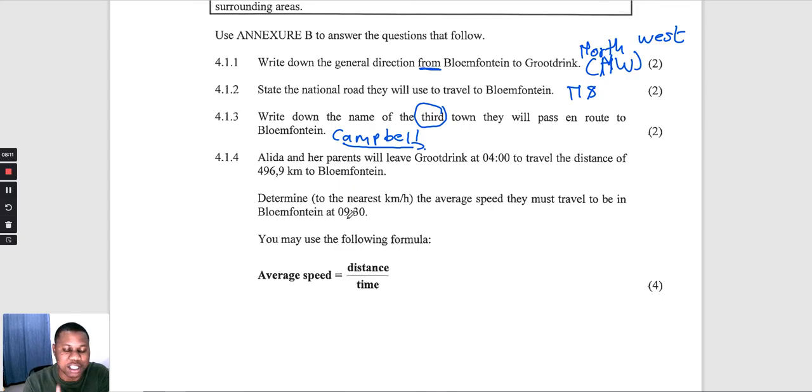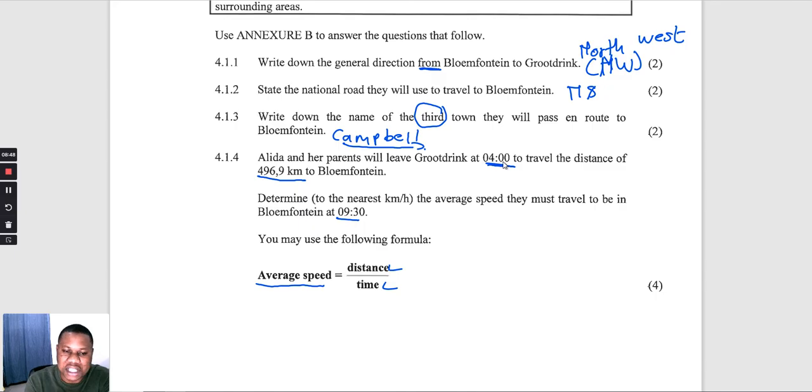Okay, here's the catch about this. If you check at your formula here, guys, you have 3 values, which are the average speed, the distance, and the time. So if basically they are looking for the average speed, they must give you 2 values, which are the distance and the time. We have seen that they have given us our distance. So where is our time? Our time means that we must use this 9:30 and the 4 a.m. to check how long they will be on the road. So we must count the number of hours that they will be on the road.